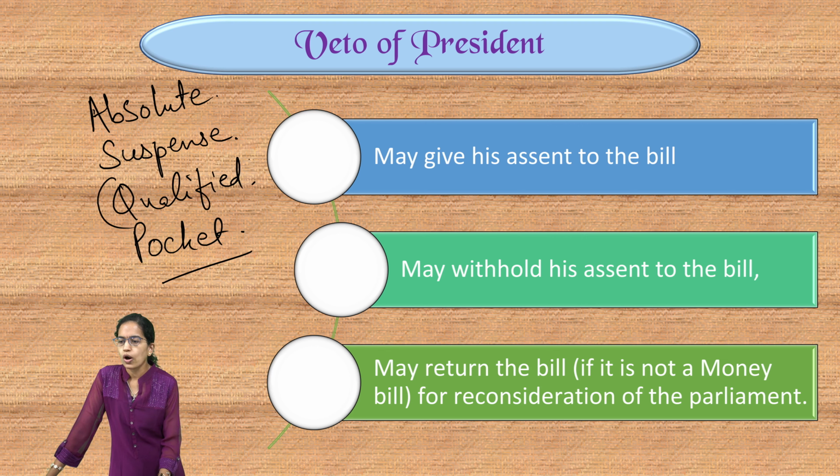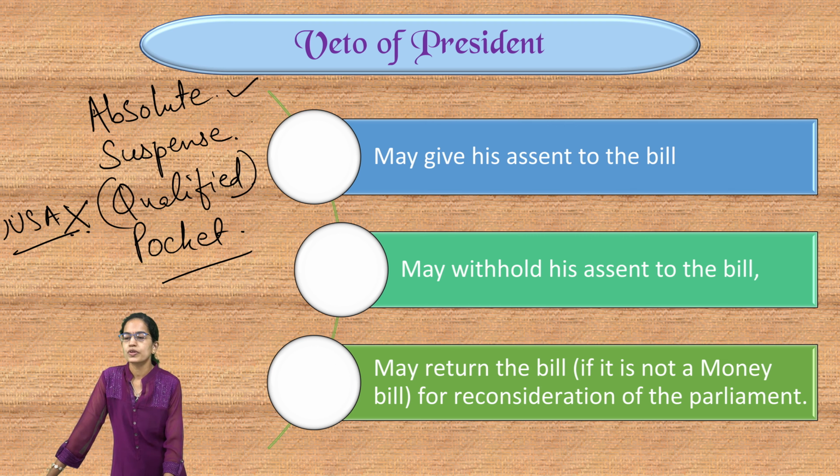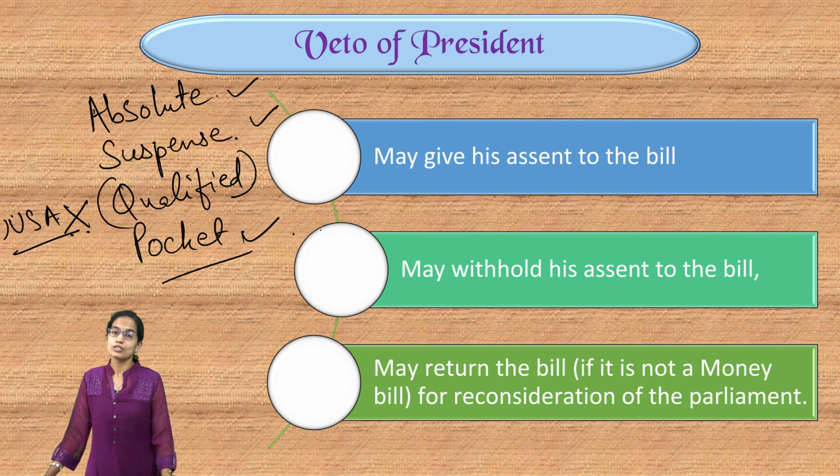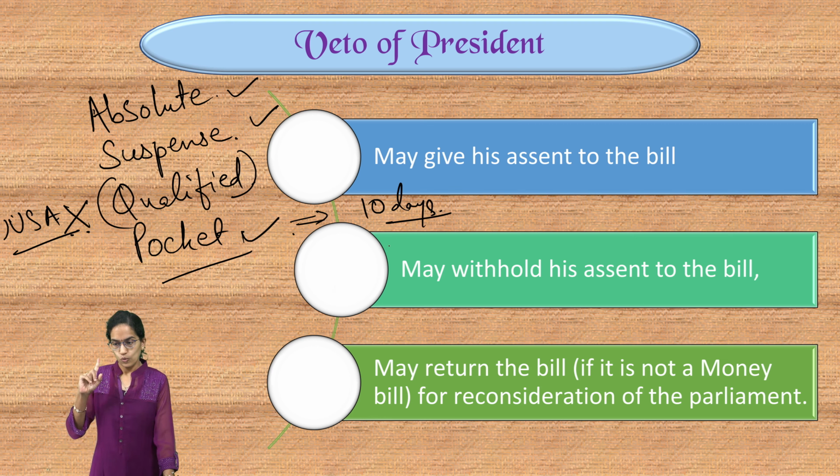Now, under this, qualified veto in India is not seen. Qualified veto is available with the President of United States of America. In India, the President has either the absolute veto, suspense veto, or pocket veto. Pocket veto of the President of India is much bigger, we can say, as compared to the pocket veto of the President of United States of America, because in United States of America, the President has just 10 days in order to send it for reconsideration. However, in India, President can use this power to keep it for a long lasting time or an unlimited time, we can say.